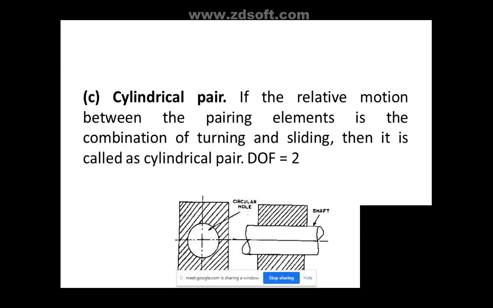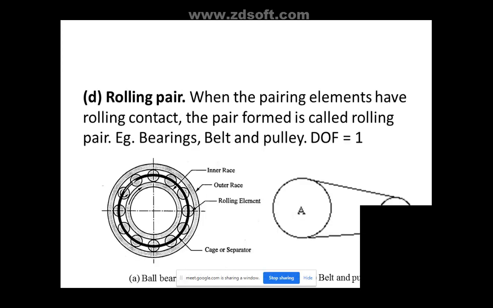Also, when you open your refill, you have a type of threading there, so that is a type of screw pair. If you take a type of threading with a pen, what is happening? It is rotating as well as sliding, both. So there you can see 2 degrees of freedom, because it has translation and also rotation. So this is a cylindrical pair.